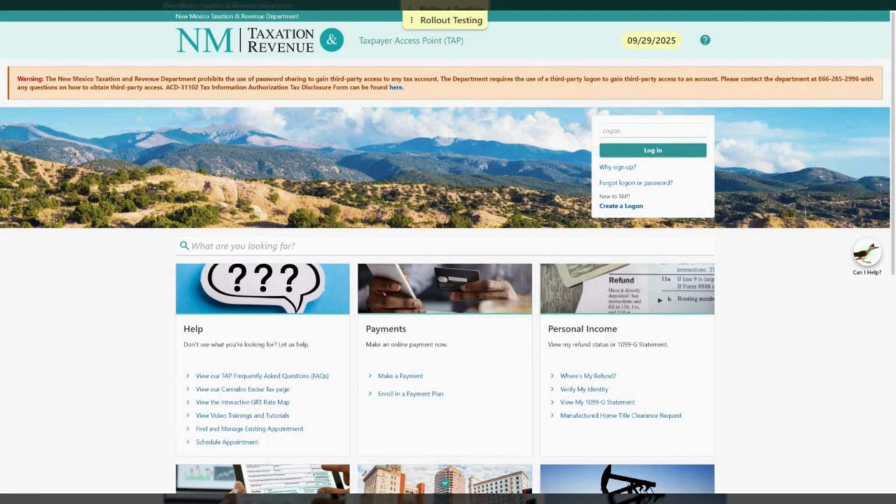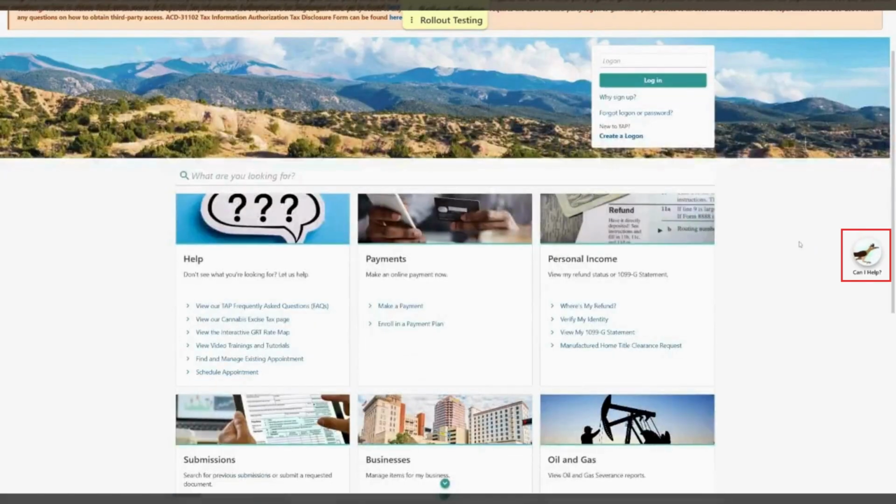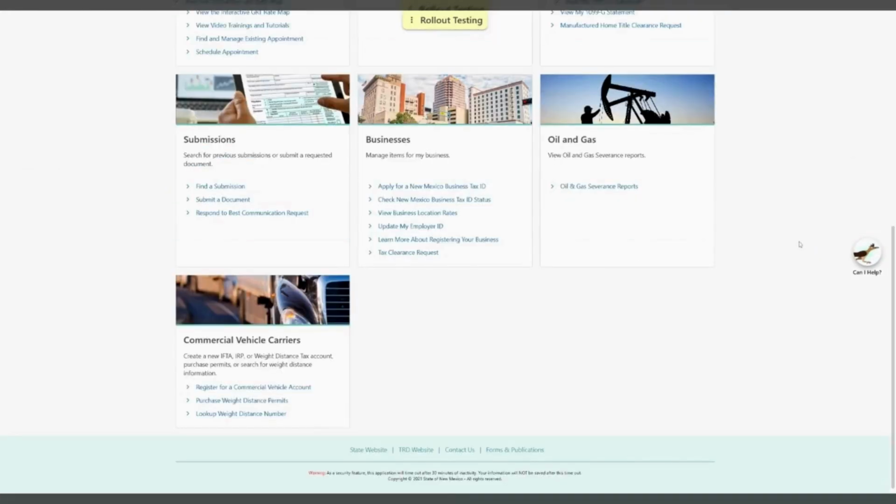Starting from the home page of TAP, a small update that you might notice immediately is our chat box Speedy is no longer located at the top of the website. Speedy is directly off to the right of the website and remains there as you scroll up or down.